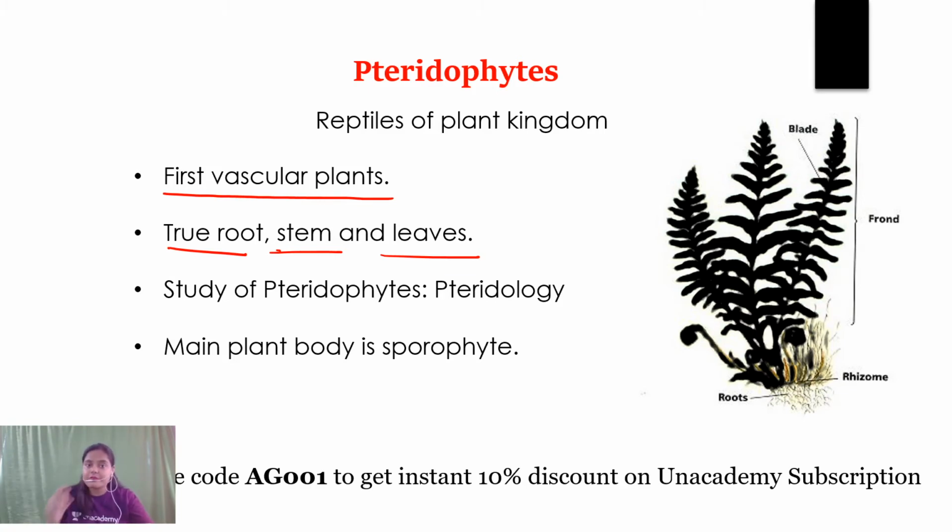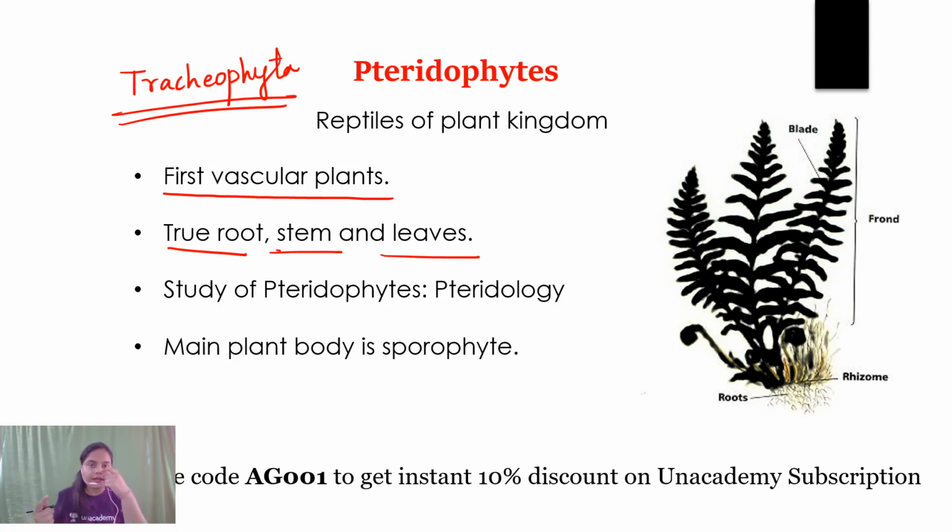Similarly, from pteridophytes, we can say this can be called tracheophyte or tracheophyta. Why? Because from pteridophytes onwards, the vascular system will be present. So pteridophytes, gymnosperm and angiosperm will be coming under tracheophyta. If we talk about embryophyta, then bryophytes, pteridophytes, gymnosperm and angiosperm will be coming under embryophyta.